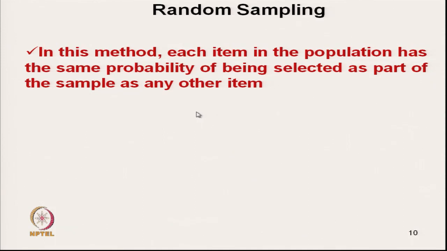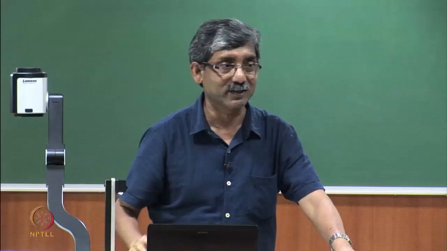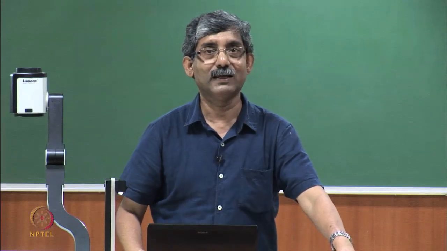Random sampling is based on random number generation. In this method, each item in the population has the same probability of being selected as part of the sample as any other item. So, they have an equal opportunity of being selected.